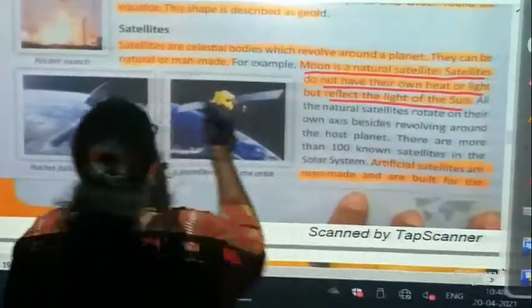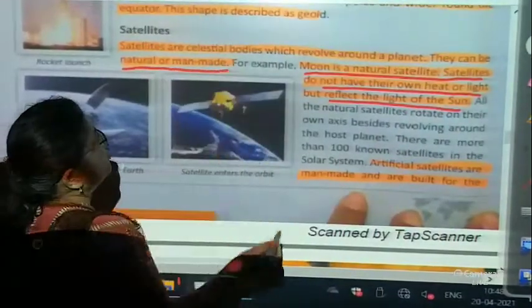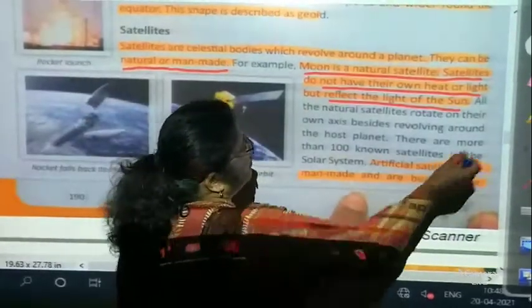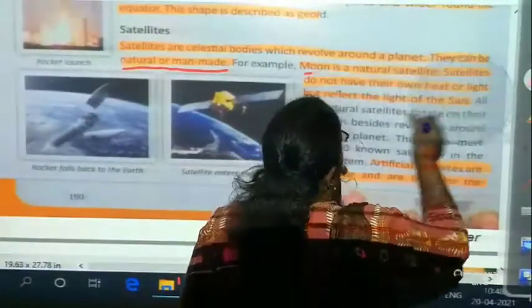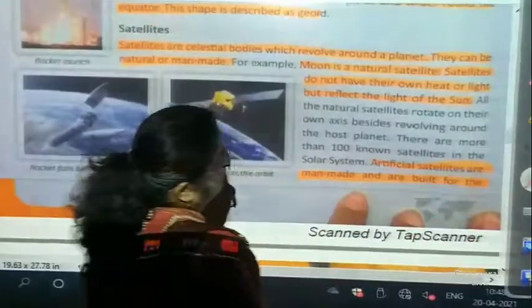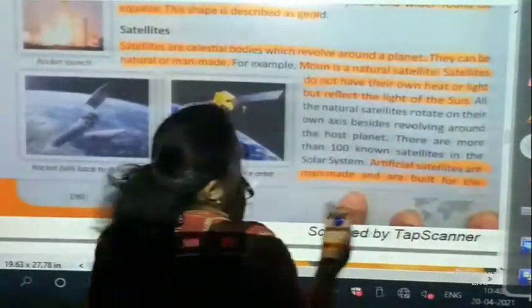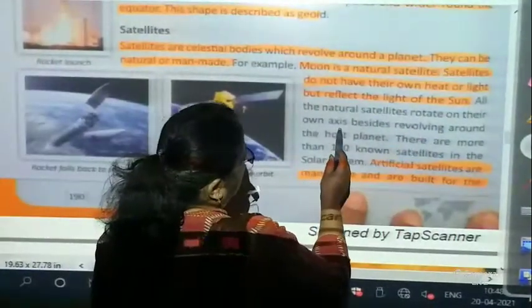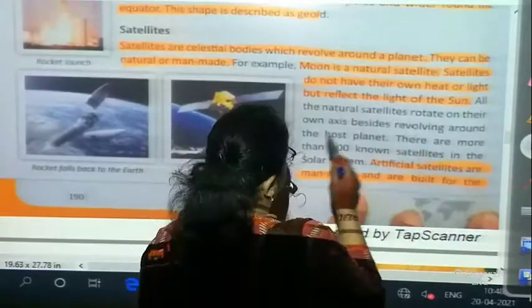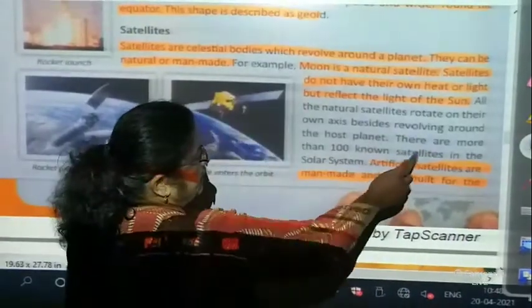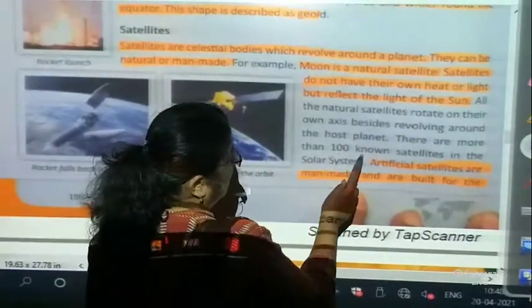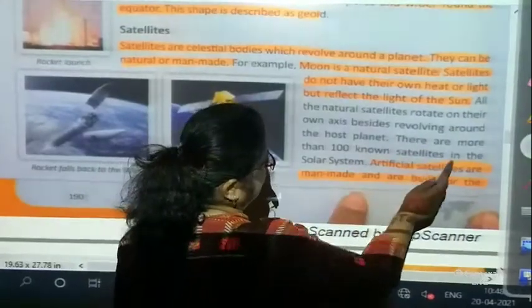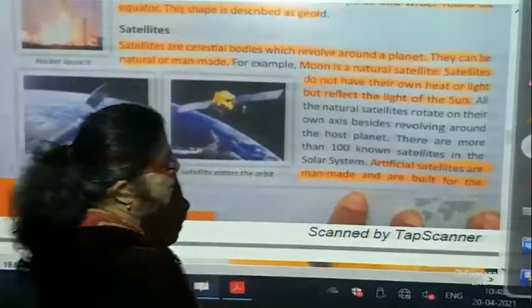All the natural satellites rotate on their own axis besides revolving around the host planet. There are more than 100 known satellites in the solar system.